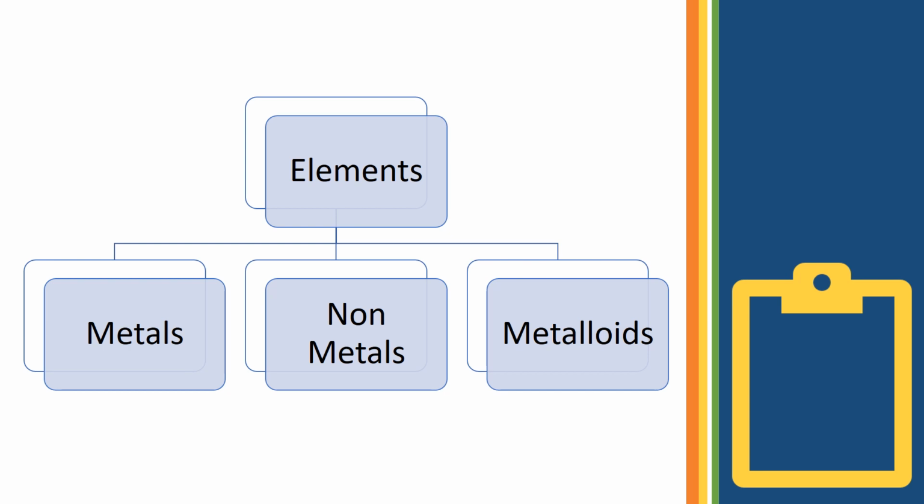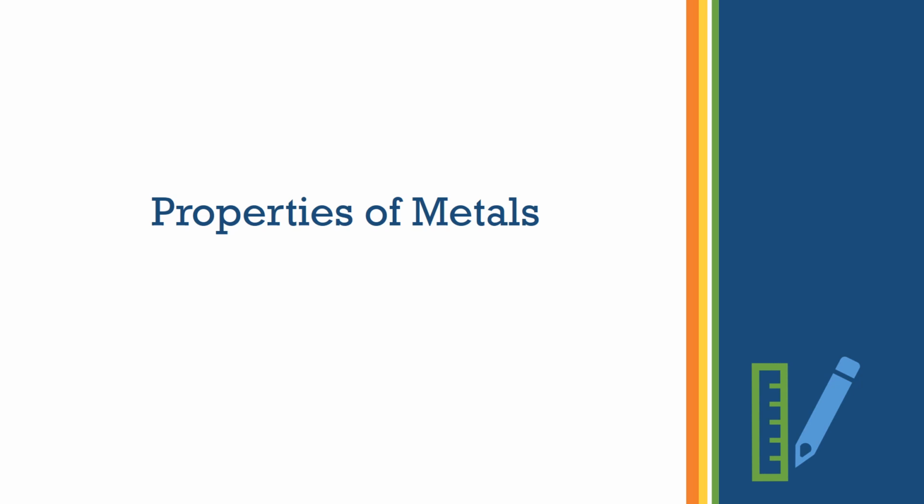So elements are basically divided into three: metals, non-metals and metalloids. We will be learning about the physical and the chemical properties of metals and non-metals in detail. So first we will start with metals. We will learn about the physical properties of metals.